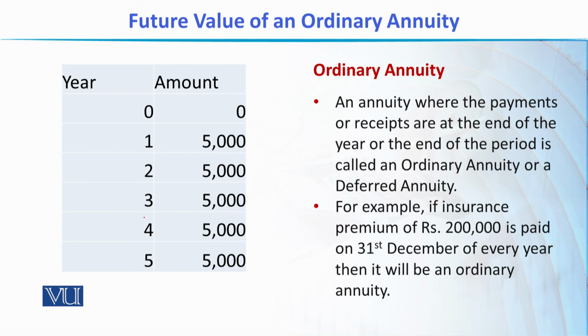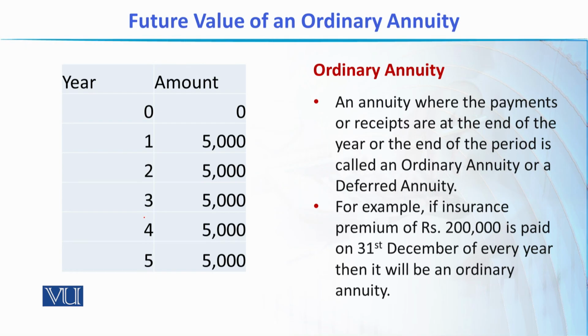For example, if the insurance premium is paid on 31st of December of every year, then it is an ordinary annuity. If I'm getting interest on the 31st of every year, then it is an ordinary annuity.